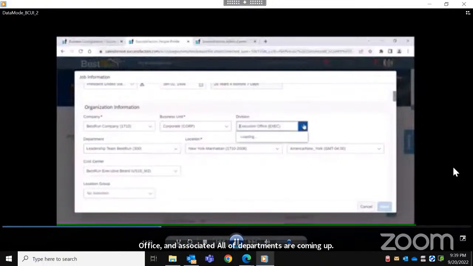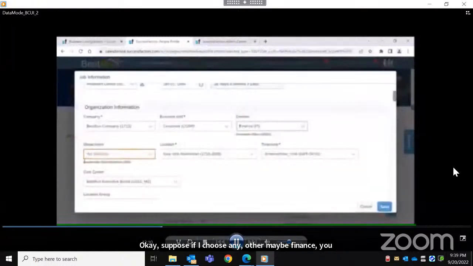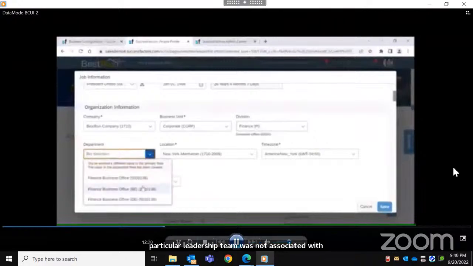Suppose I choose another, maybe finance, you can see this leadership team is gone because it was not associated with finance. Whatever departments are associated with this division, only those can be chosen from here.